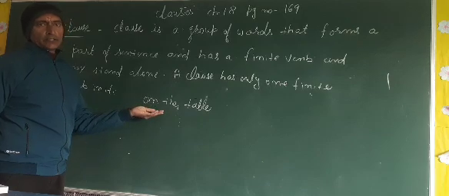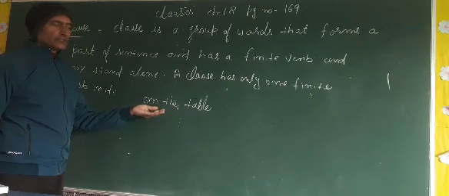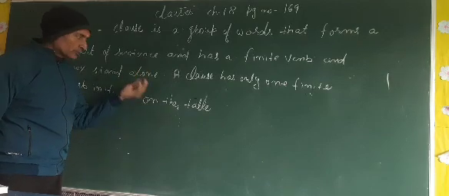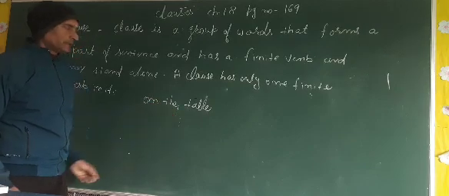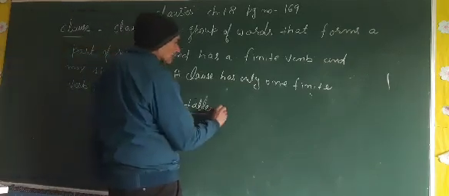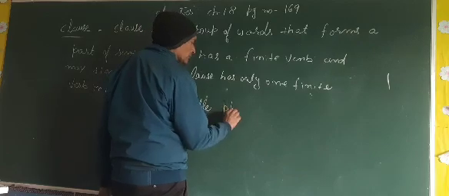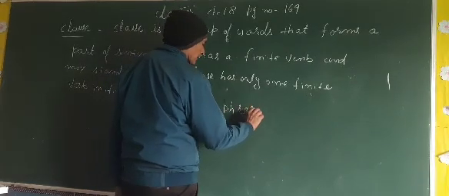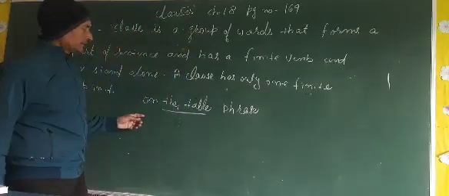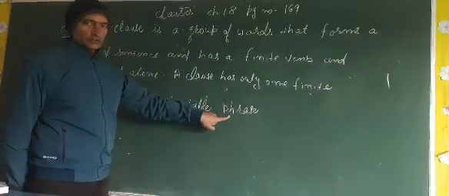Which is subject, which is predicate? There is no subject and no finite verb. So we can say that this is an example of phrase. This is not a clause, this is a phrase.